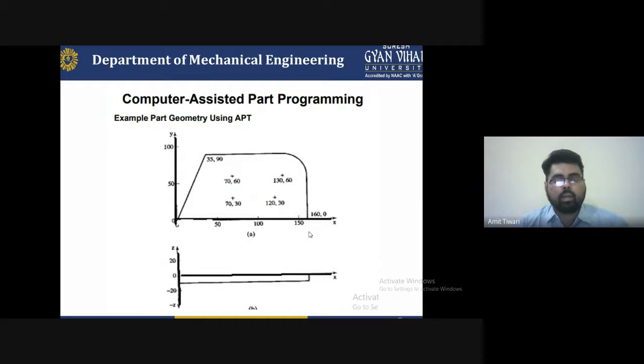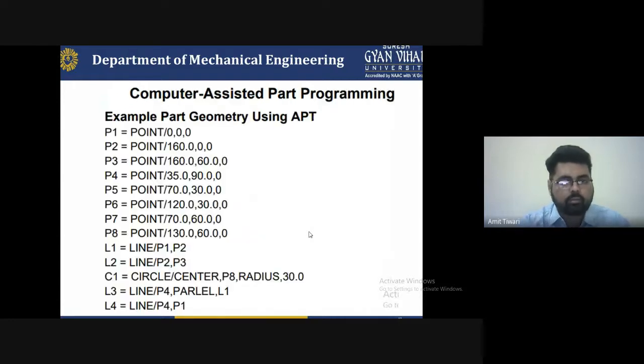Next is computer aided part programming. Computer aided part programming means, for example, the part geometry using the APT, that is 0 to 50, 50 to 100, and 150. This is an example of how to write the program and how to mark a point on the workpiece when you are using a CNC machine to make a product like this. A particular point we have to mention as per our requirement. So how to write the program for this? You have to just read it carefully.